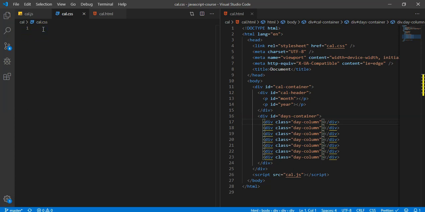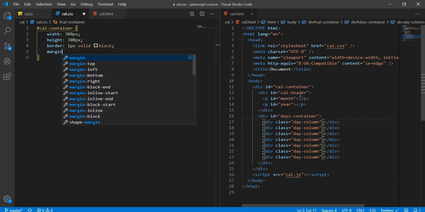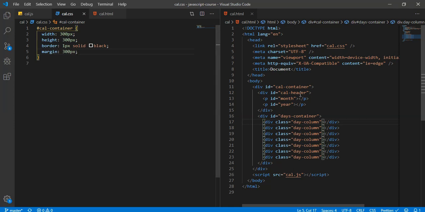Okay, so in our CSS, let's take a look. We have cal container. So cal container, what do we want to do for that? Well, we're going to give it a width of 300 pixels, a height of 300 pixels. We're going to give it a border of 1 pixel, solid black. Let's just give it a margin of 300 pixels, just to kind of shoot it to the middle.